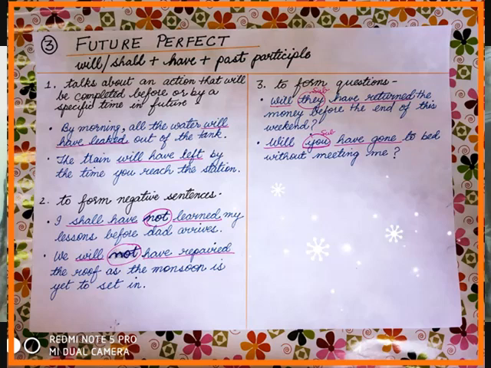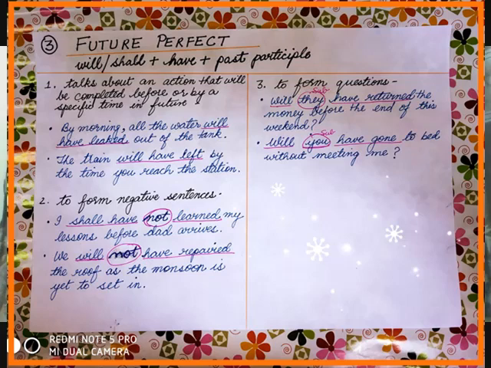Second one, we will not have repaired the roof as the monsoon is yet to set in. Here we have will have repaired indicating future perfect time and not is making it a negative sentence. Third usage is to form questions.